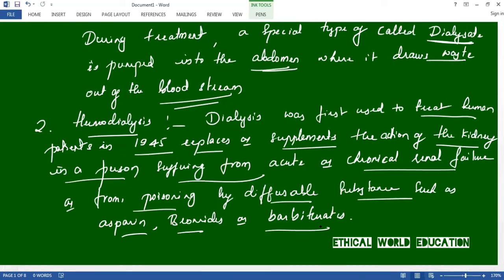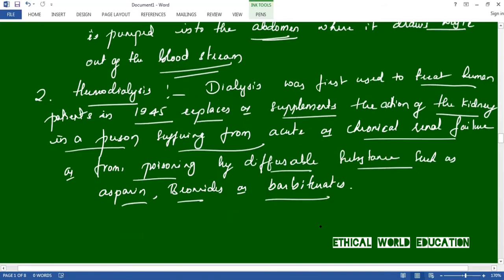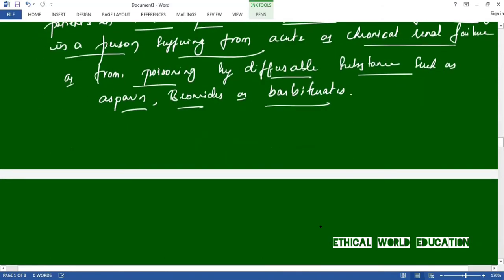The third type is peritoneal dialysis. Peritoneal dialysis involves repeating cycles of instilling dialysate into the peritoneal cavity, allowing time for the substance to exchange and then removing the dialysate. And the third one is peritoneal. We'll write one point on this.